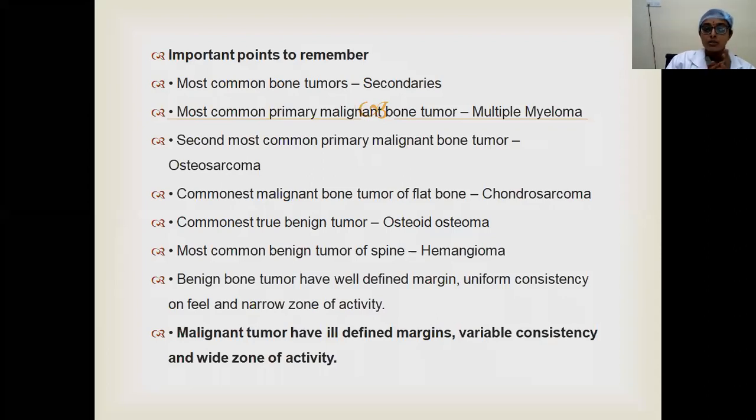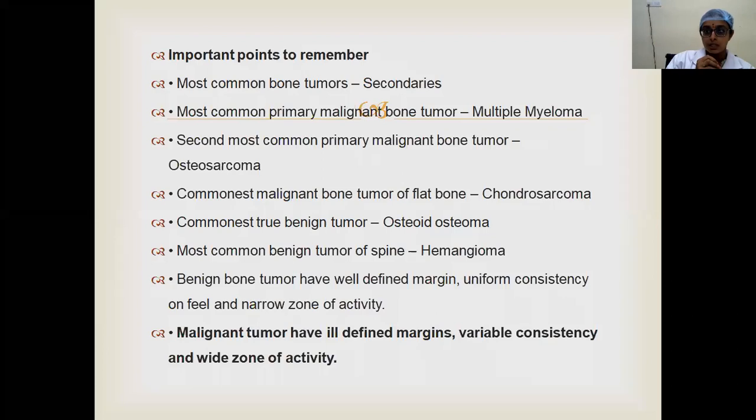And the commonest malignant bone tumor of a flat bone is chondrosarcoma. Coming to the commonest true benign tumor, it is osteoid osteoma. And the most common benign tumor of the spine is hemangioma. And any benign bone tumor, as I told earlier, will have a well-defined margin, a narrow zone of transition, and